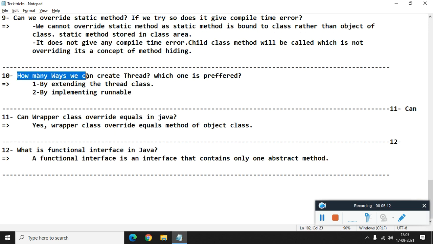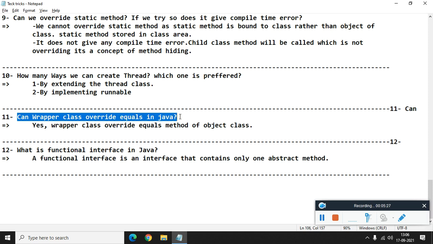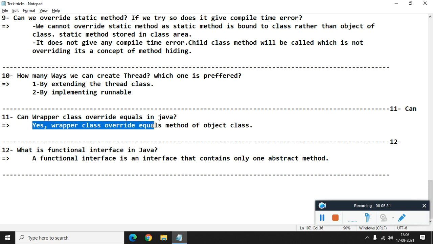The 10th question is, how many ways can we create a thread, and which one is preferred? There are two ways to create a thread, by extending the Thread class and by implementing the Runnable interface. Can a wrapper class override the equals method in Java? Yes, if you check, wrapper classes override the equals method of the Object class.